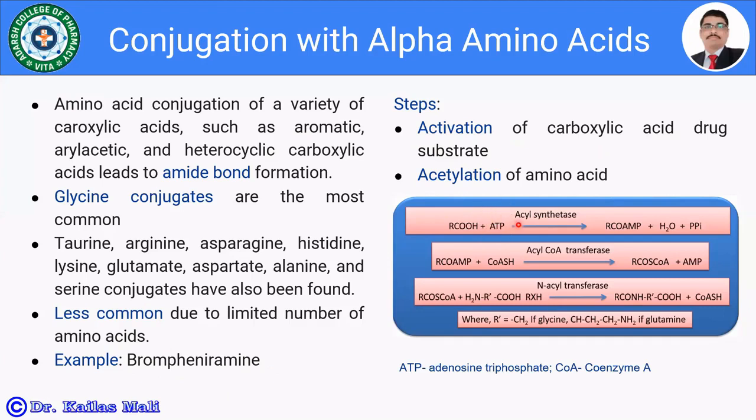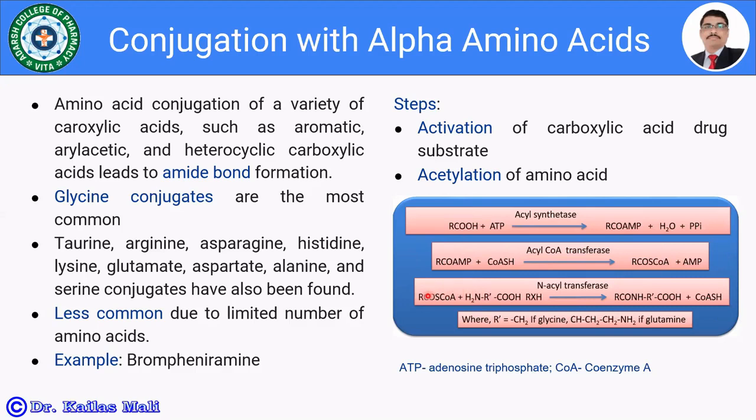In the presence of acyl synthetase, there is a formation of RCO-AMP. Then RCO-AMP plus coenzyme A-SH, in the presence of acyl-CoA transferase, we get RCO-SCoA plus AMP.